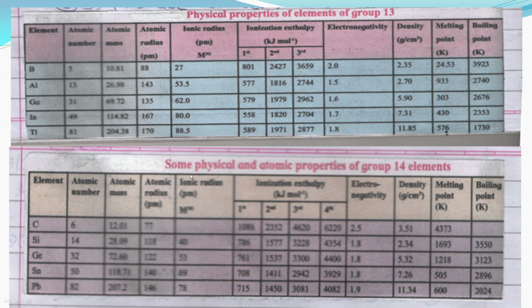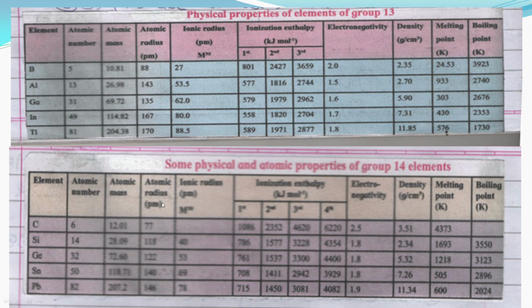Next table, some physical and atomic properties of group 14. Group 14 contains carbon, silicon, germanium, tin and lead. When we move from top to bottom, atomic number increases from carbon to lead. Atomic mass also increases from top to bottom in a group.